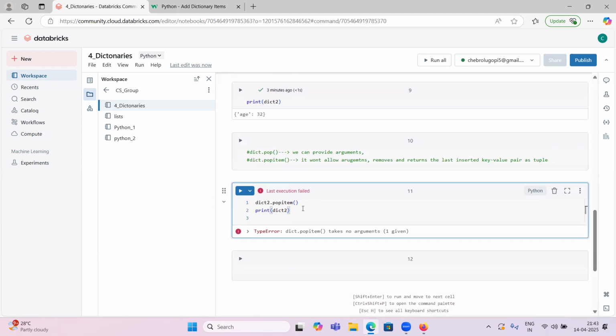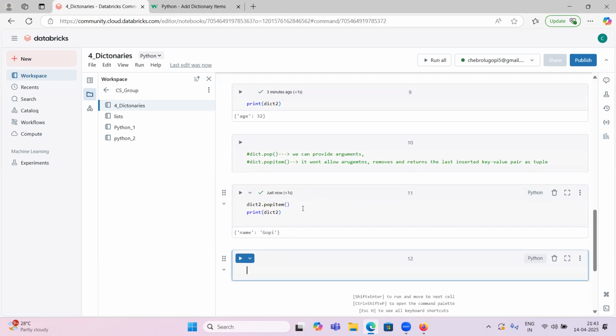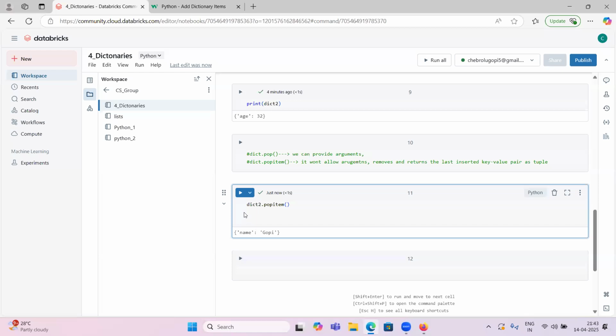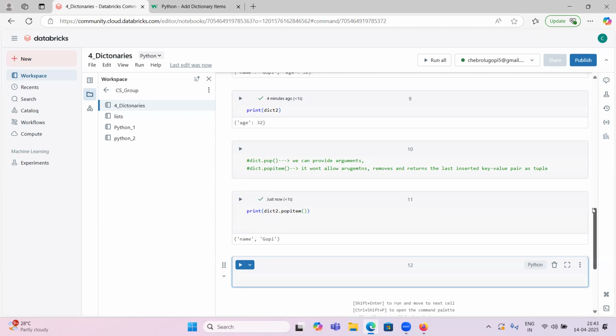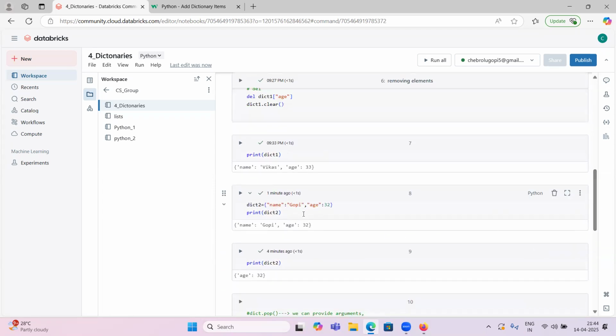So here, name Gopi is the last inserted key value pair as a tuple. It removes and returns the last inserted. Okay, if you print this one, dict2.